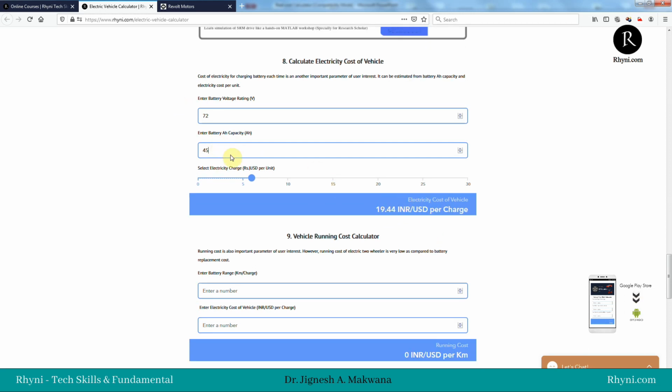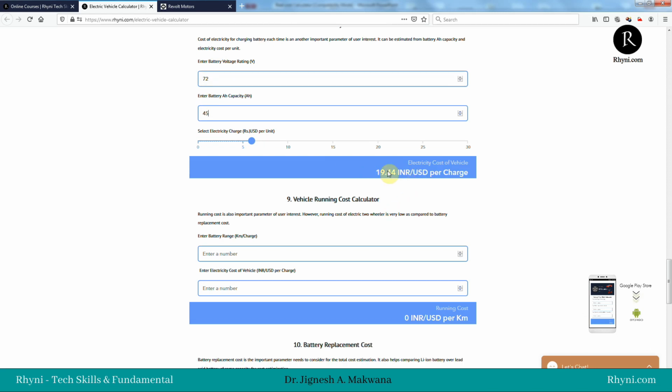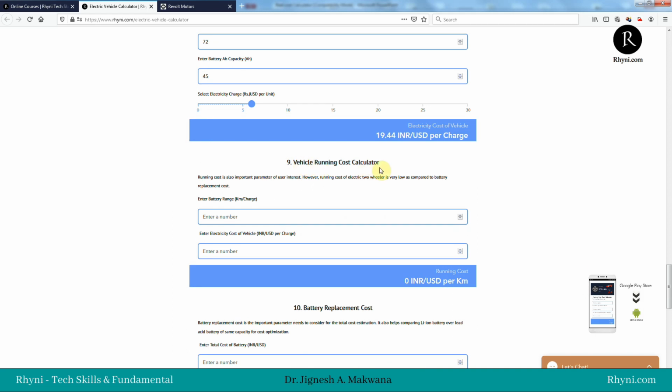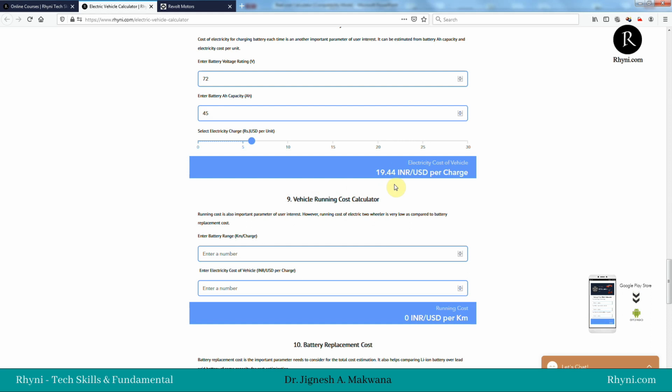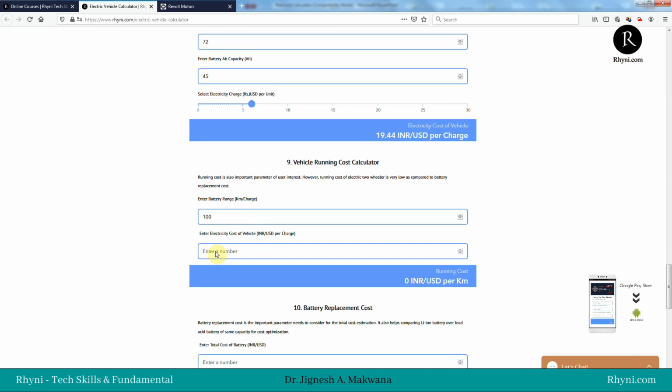This is the cost of your electricity bill for charging the battery a single time, 20 rupees for one charge. Now the vehicle running cost calculator. So what will be the running cost? In case of a petrol engine bike, we know running cost will be 1.5 to 2 rupees per kilometer. In this case, enter the battery range. So we will use the 100 kilometer range, 100 kilometers per charge.